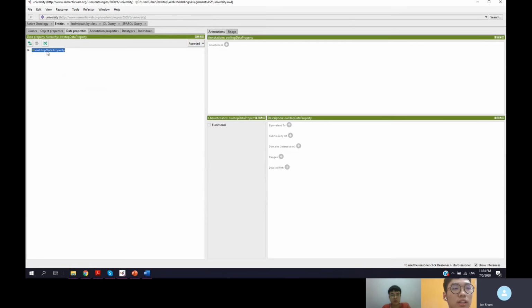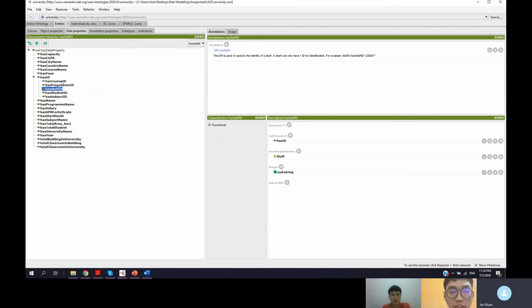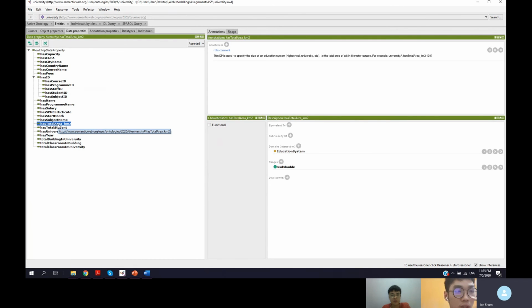And for the data property, we have has capacity, has CGPA. All these names are just very basic stuff. And the ID is for the identification of the classes, the course, program, staff, student, and subject. And then the salary is for the staff. The start month is for the session to know which month the session started, and also the year is for the session. Then we have the total area, and we have the total student in the university, total building in the university, total classroom in the building, and also total classroom in the university.